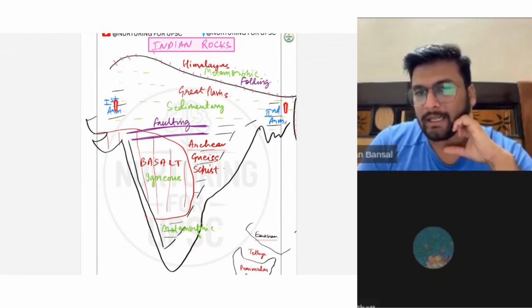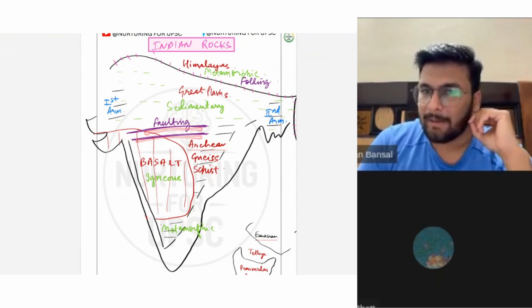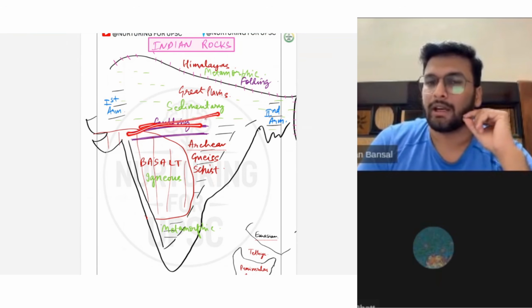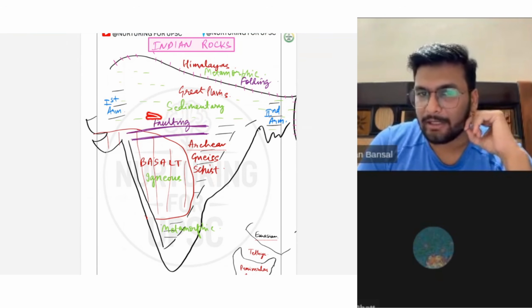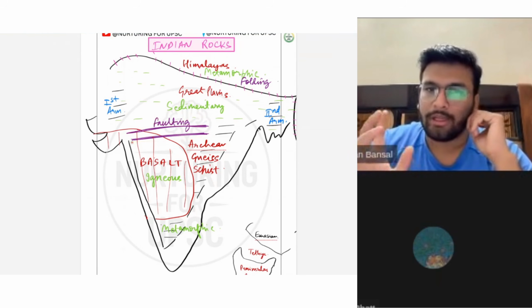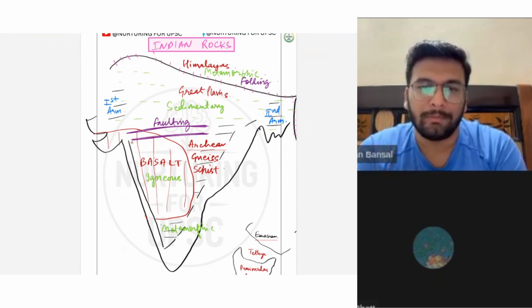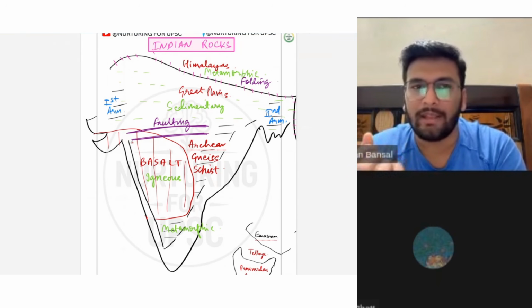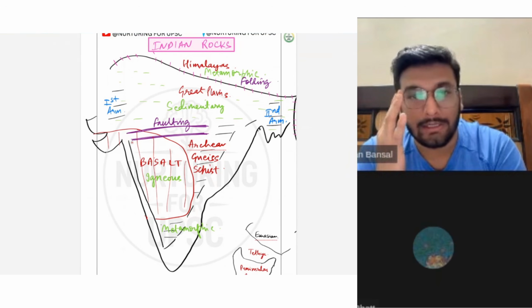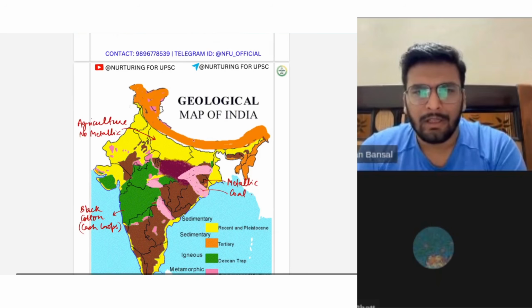First arm, second arm, general peninsular plateau covered by basaltic. Okay, and this smaller part underwent a fault through which Narmada and Tapi are flowing. So we will not have metallic minerals in this particular fault area. Otherwise, we will have metallic minerals over here also, here also, but not in the fault area, because the fault area displays that this particular area had a weak zone. And whenever there is a weak zone, metallic minerals cannot sustain there. Metallic minerals are always present in hard rocks. So this profile should be clear. Now this is a general profile of geology.